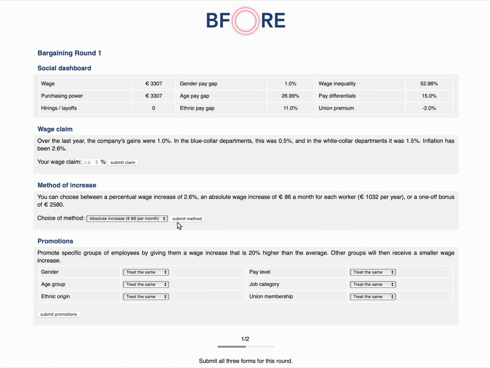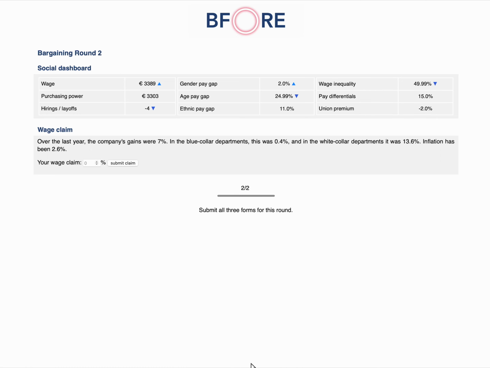I submit the method. I can further promote certain groups, so I notice a fairly high age pay gap and fairly high wage inequality. So I'll promote low-pay workers, and I'll promote younger workers. I submit the promotions and go to the next round.